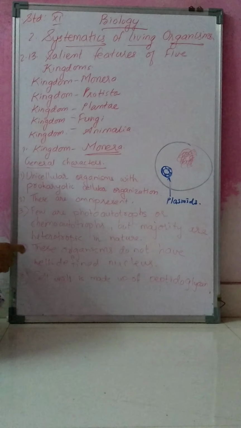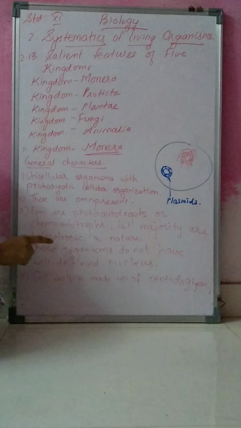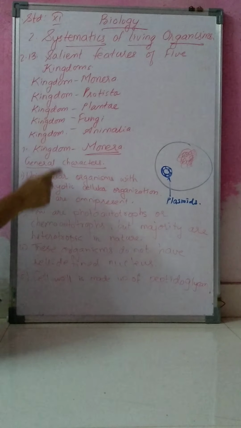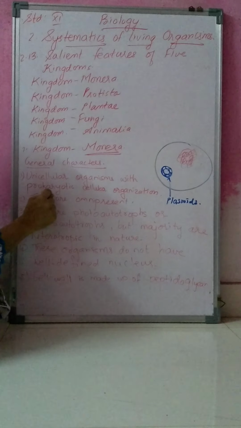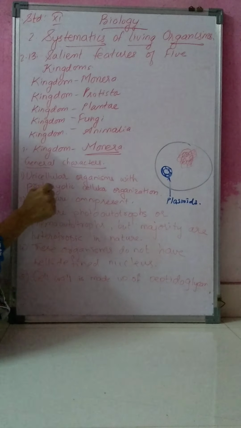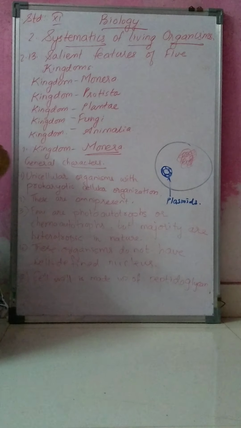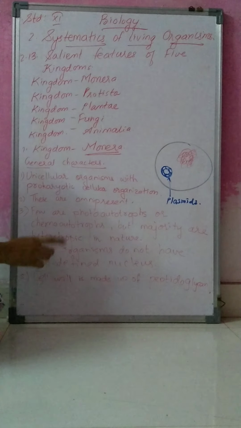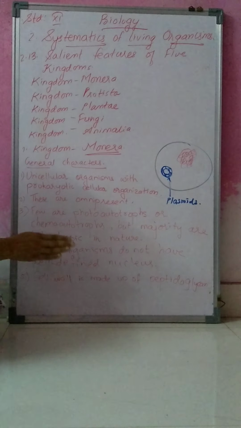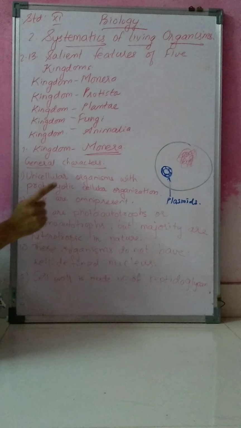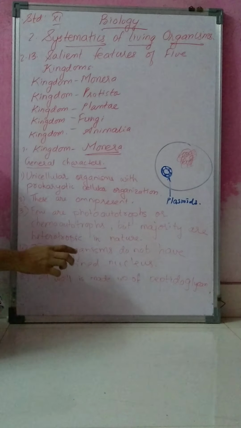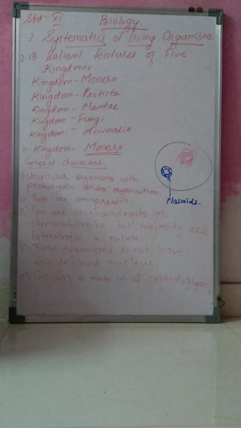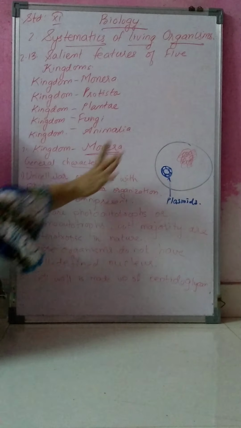The next point. What is the fourth point? These organisms do not have a well-defined nucleus. The first point is that they are primitive prokaryotic cellular organisms. Prokaryotic cellular organism means their nucleus is primitive, meaning they do not have a well-defined nucleus. You cannot see or define a nucleus here.